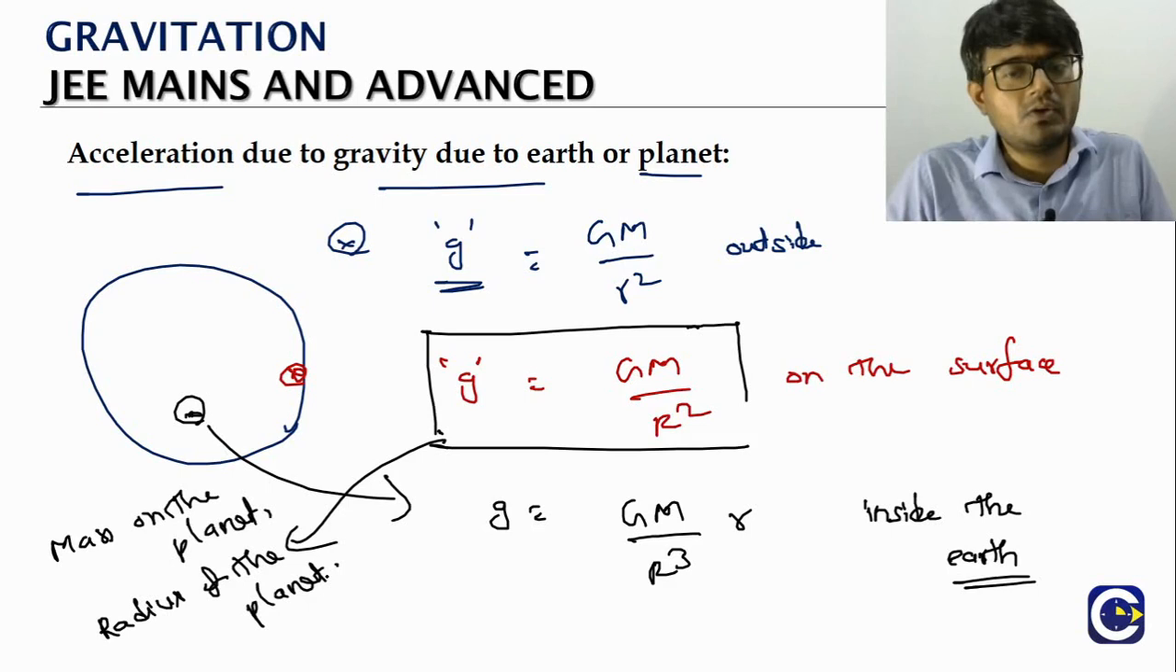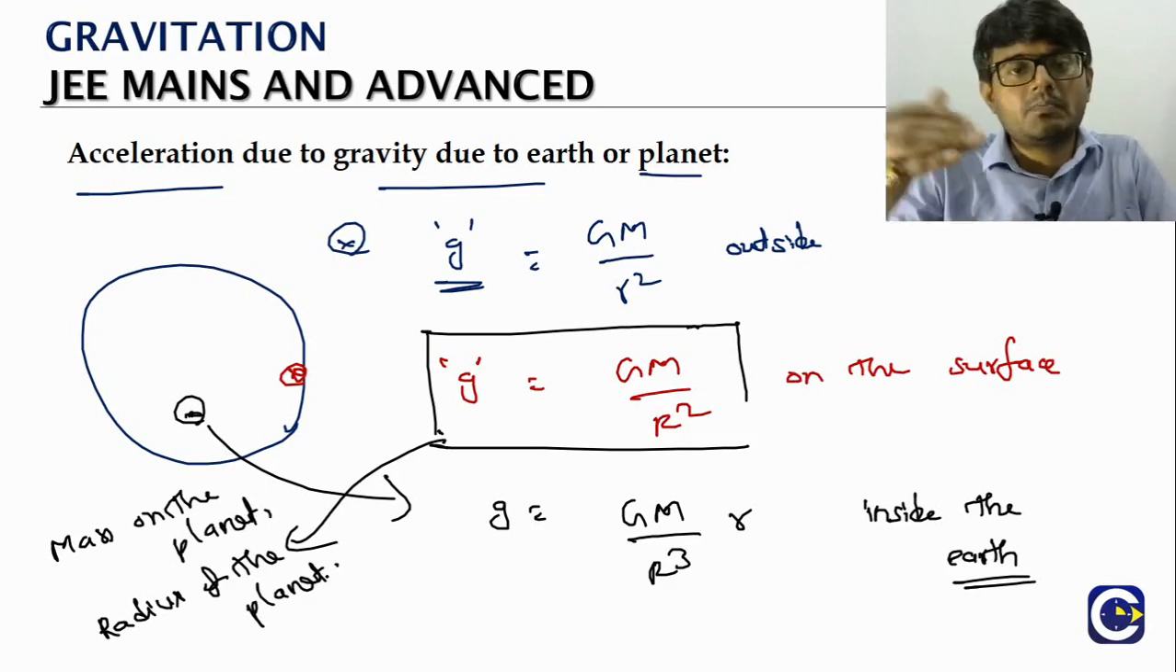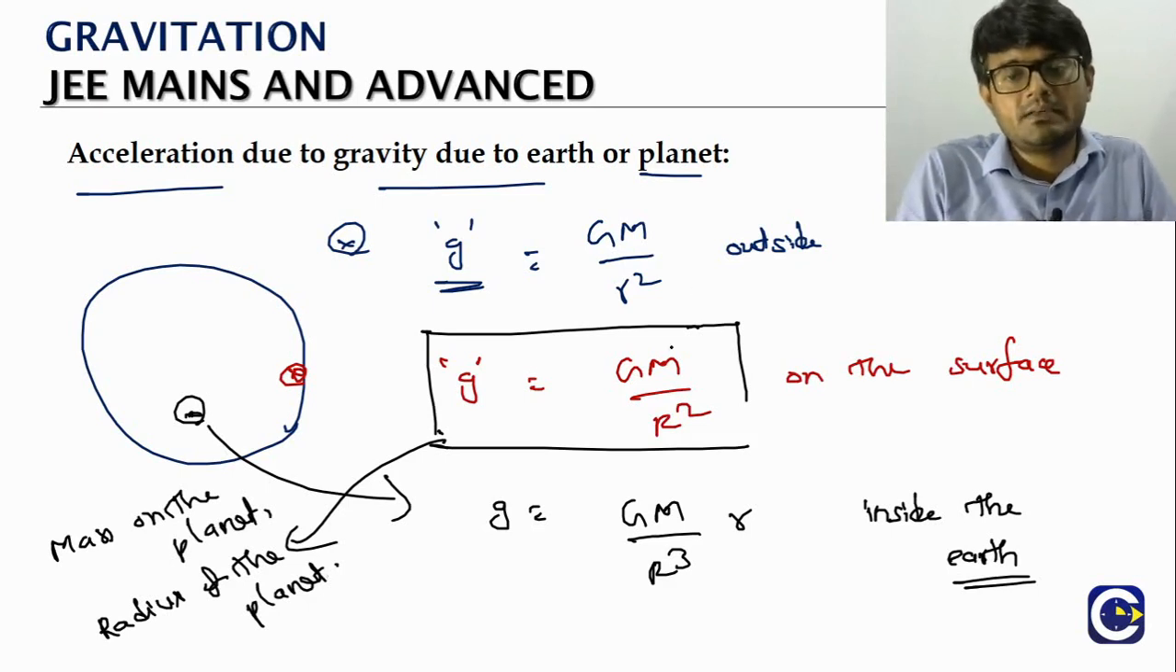So these are some theoretical questions. Depends upon what? Mass of the planet. We can see capital M is coming here. What is it? Mass of the planet. What is capital R? The radius of the planet.